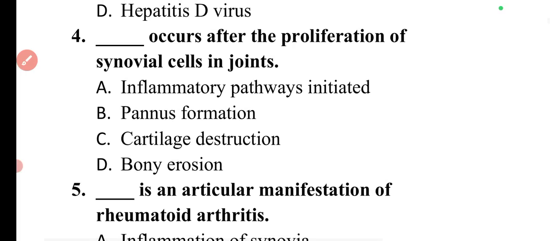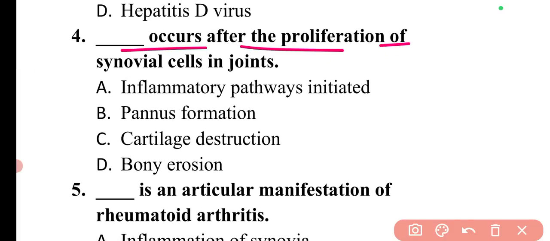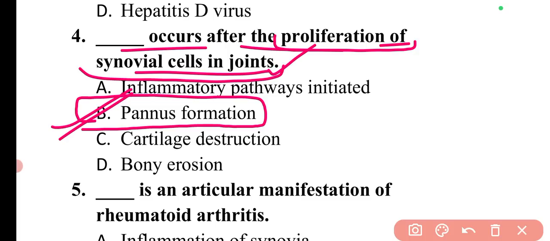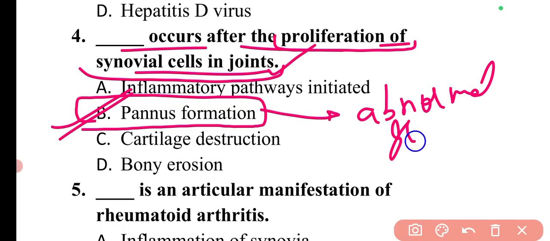Then the next question is, dash occurs after the proliferation of synovial cells in joints. In this condition, pannus formation occurs when the proliferation of synovial cells in joints happens. So basically, what is pannus formation? It is simply the abnormal growth of tissues in joints.